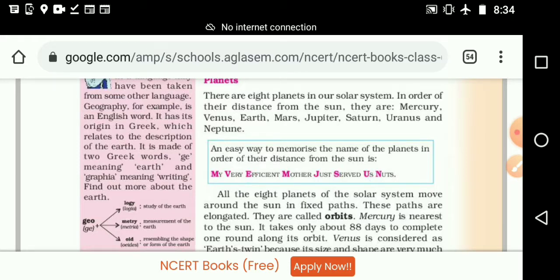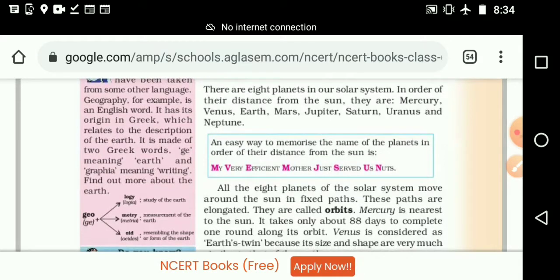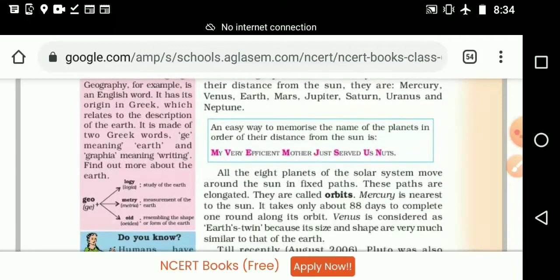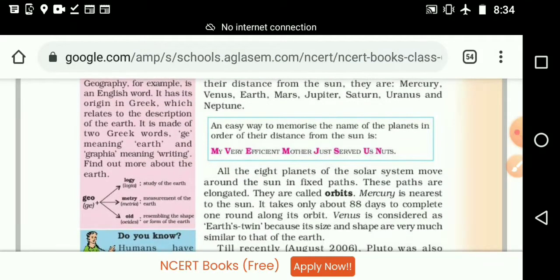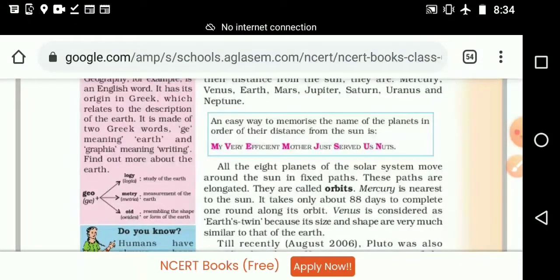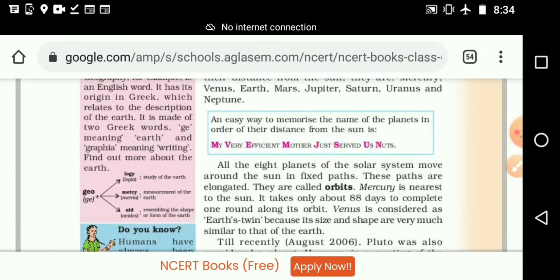Next one, Mars. Next one, Jupiter. Next one, Saturn.